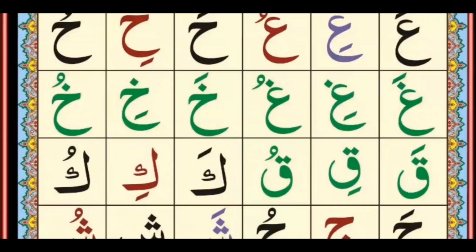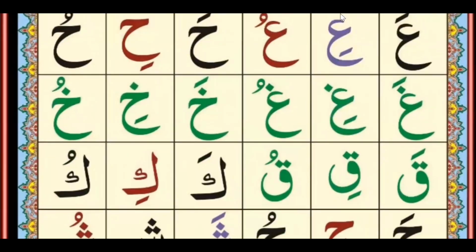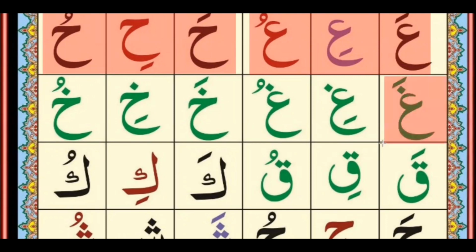So we will read the next line. This is Ain. Ain Zabar A, Ain Zair I, Ain Pesh U. So it will be A I U. And the next letter is Ha. Ha Zabar Ha, Ha Zair Hi, Ha Pesh Hu. So it will be Ha Hi Hu. And the next letter is Ghain. Ghain Zabar Gha, Ghain Zair Ghi, Ghain Pesh Ghu. So it will be Gha Ghi Ghu.